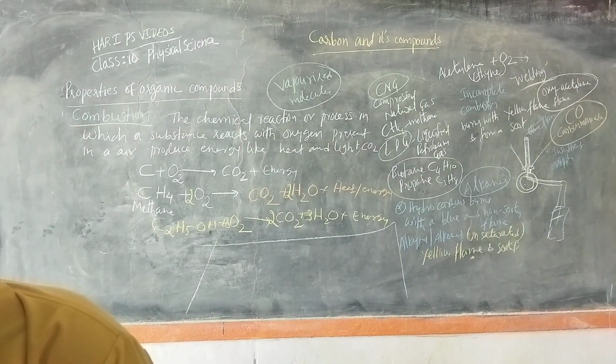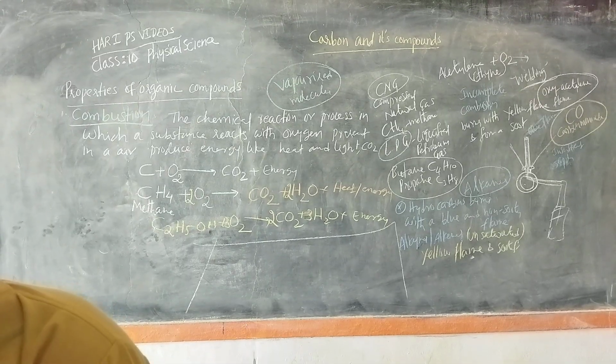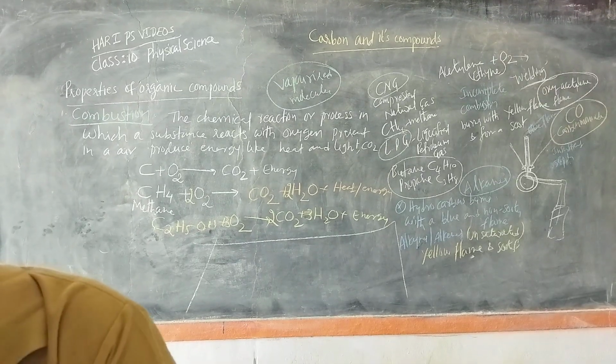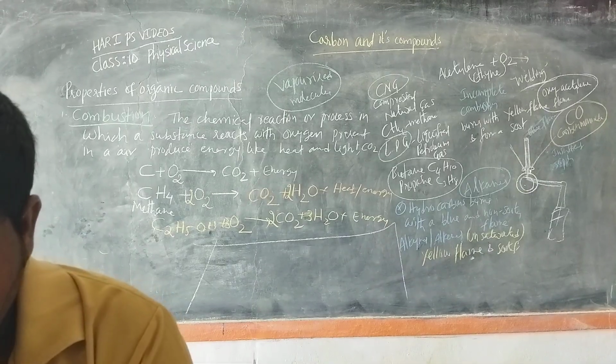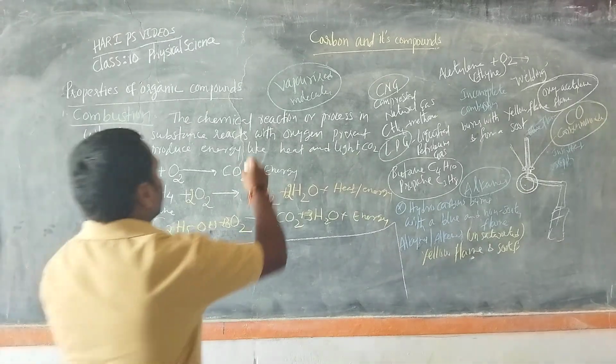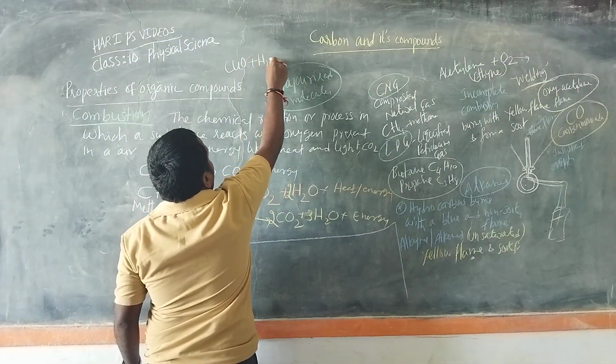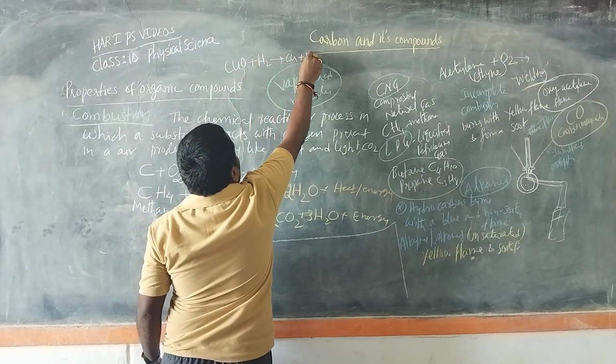We already discussed the oxidation and reduction reactions, right? For example, copper oxide reacts with hydrogen and gives us Cu plus water.